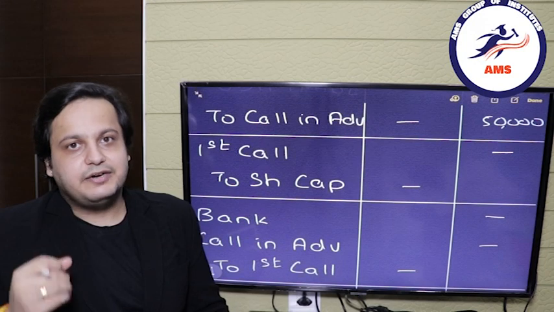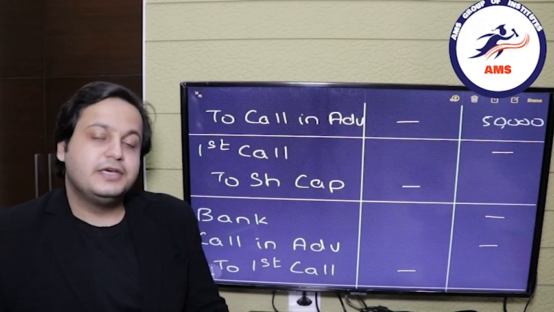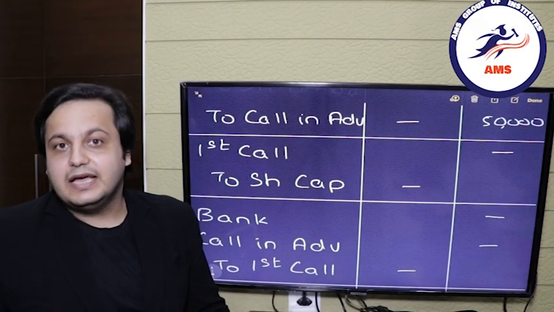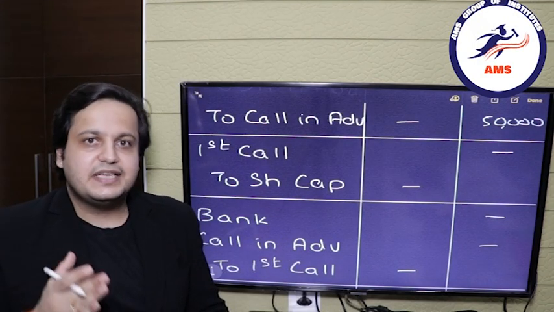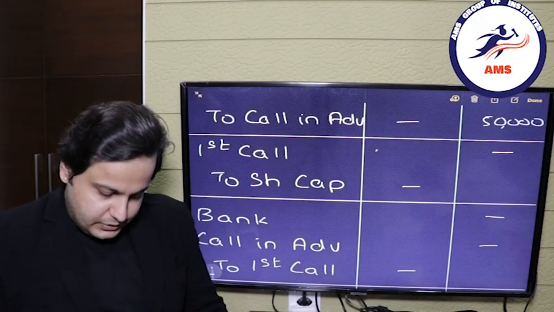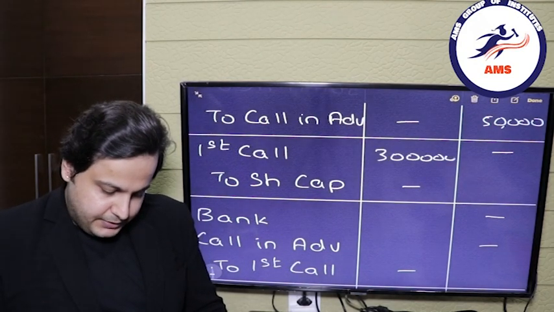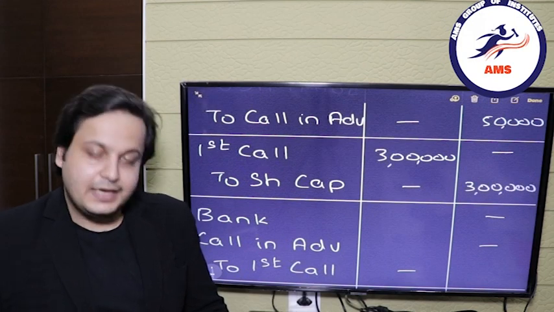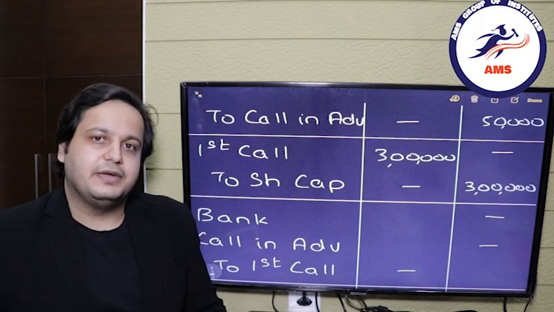Firstly, following the trend, we will capitalize the first call. So the entry will be first call account debit to share capital, and the amount will be 1 lakh shares multiplied by the first call amount, that is 3 rupees. So first call is debited by 3 lakh rupees and the share capital is credited by 3 lakh rupees. Next we'll move forward with the payment entry.